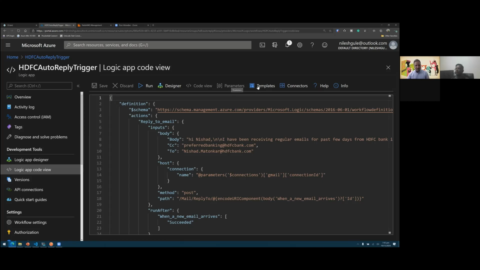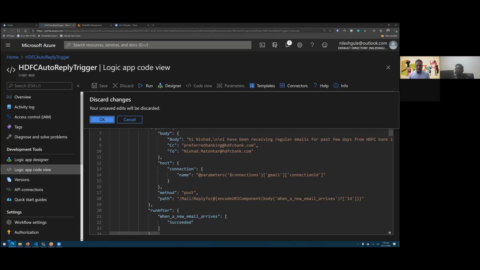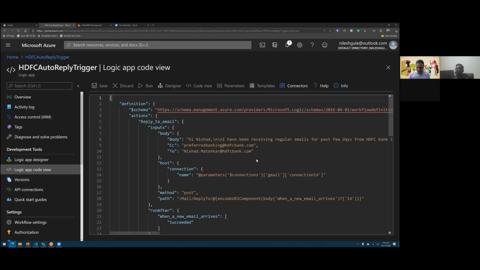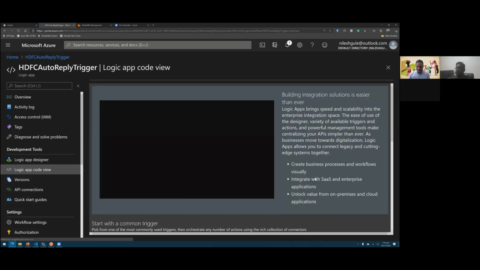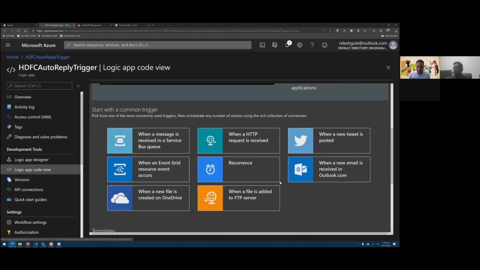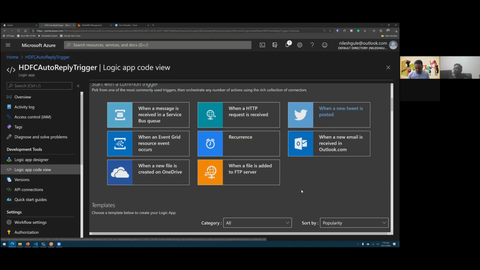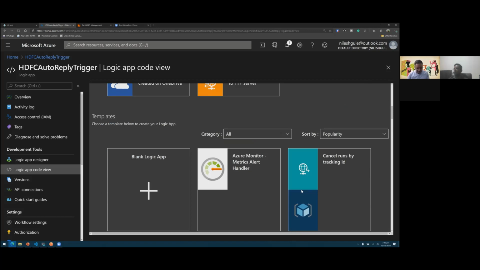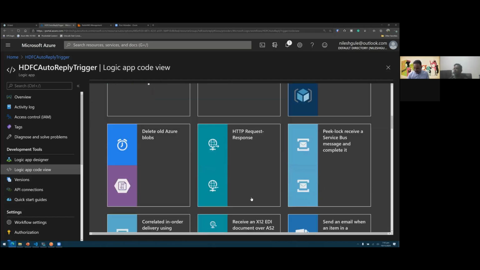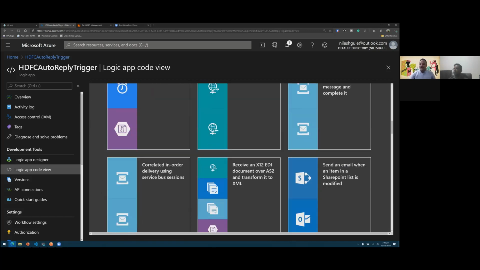There are also templates which are available. So the common kinds of triggers which we use, these are available as built-in templates. So let's say if we want to do something when a new tweet is posted, or let's look at another one where we have something in terms of email.